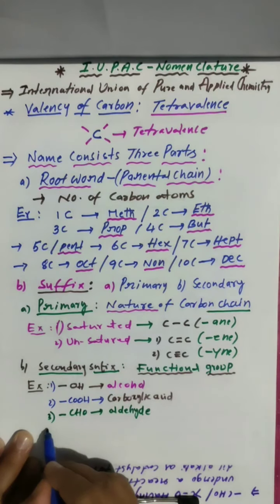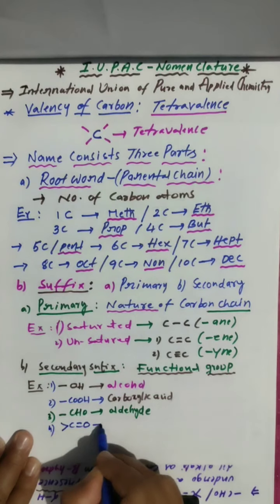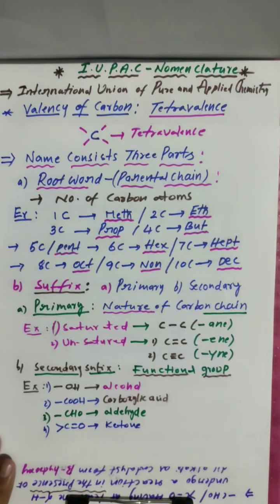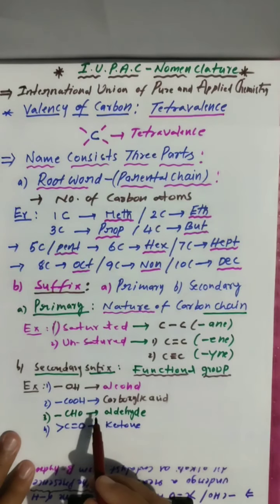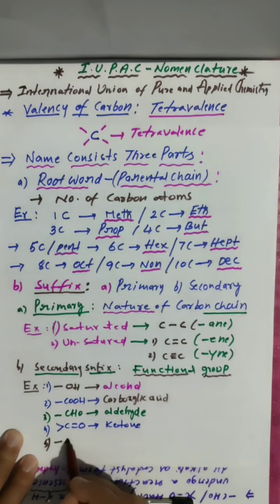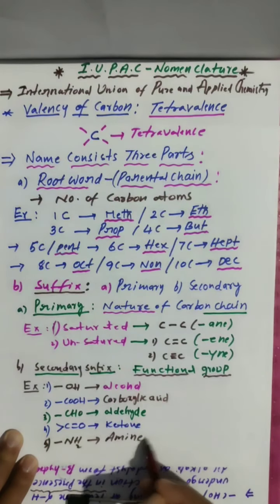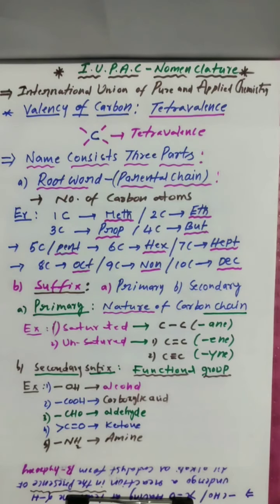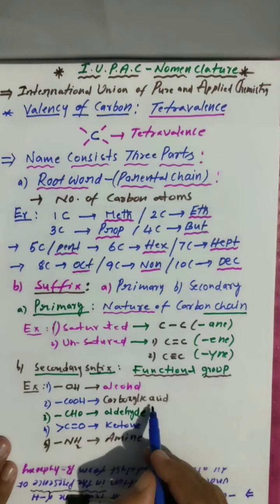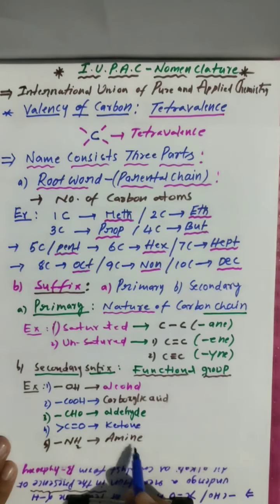Somewhere in the chain you see C double bond O, and this you have to say is ketone. Clear? Like this we have alcohol, carboxylic acid, aldehyde, ketones, and somewhere in the chain an NH2 group, this you have to say is amine. Later I will give all functional groups together. Now OH is alcohol, COOH is carboxylic acid, CHO is aldehyde, C double bond O is ketone, NH2 is amine.